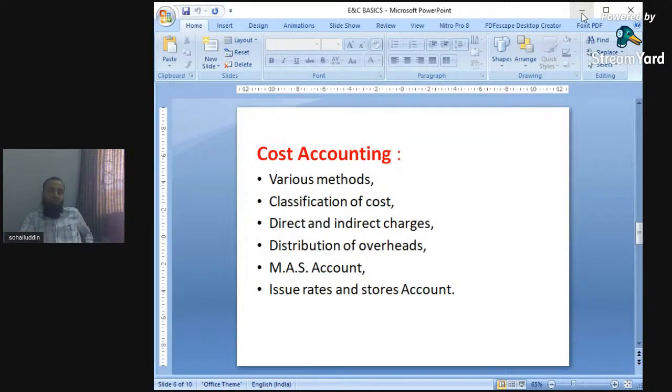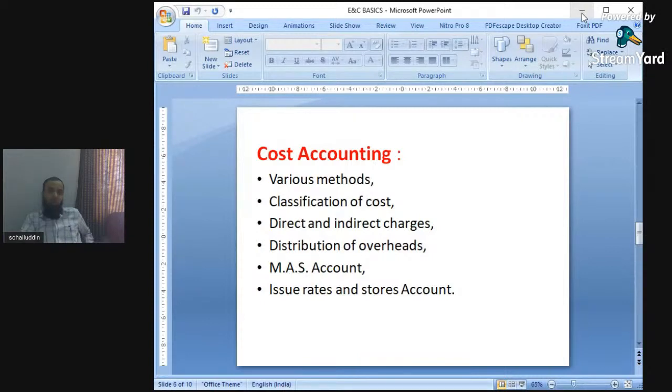Next, in the same unit there is cost accounting. So we have to find out the cost classification. Various methods are there in order to find out the cost. Classification of cost, direct and indirect charges related to the field, distribution of overhead charges. Overhead charges are also there. MAS, material at site account.